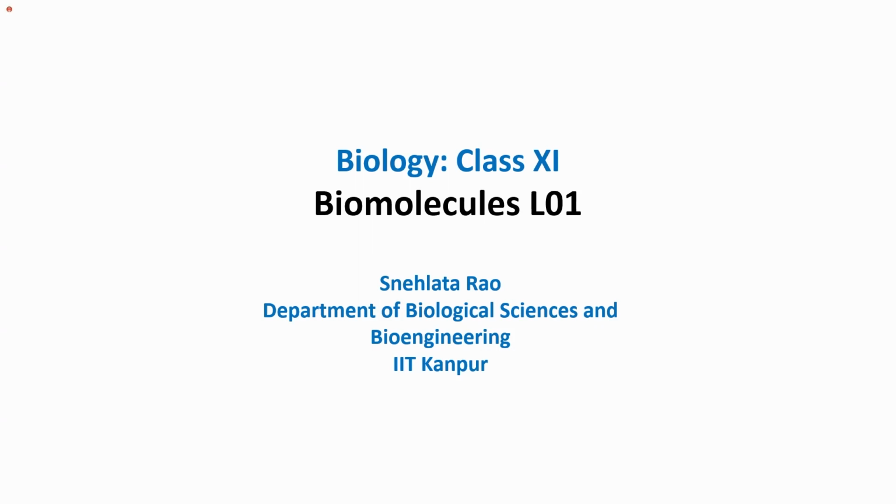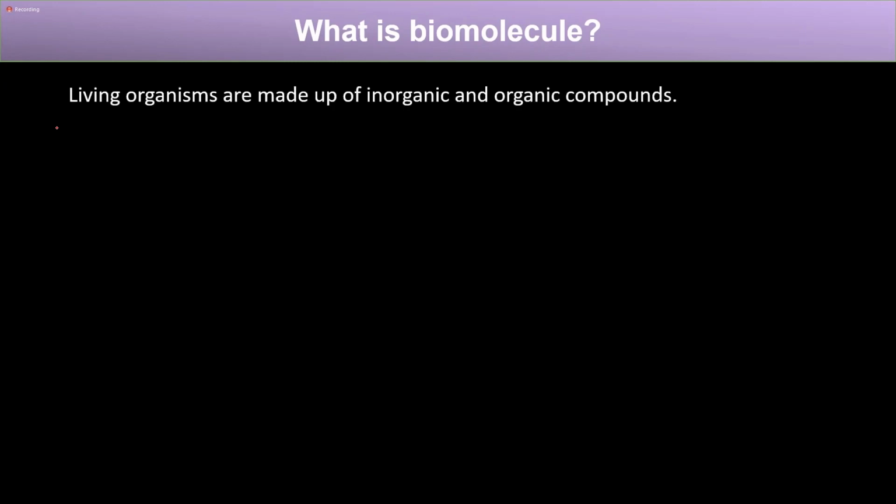Today we will start with a new chapter, that is Biomolecules, and this is lecture 1 of the Biomolecules. So the first question is, what is a biomolecule? Right. Before knowing what a biomolecule is, first let's see what a living organism is made up of. A living organism is made up of two types of compounds, that is inorganic compounds and organic compounds, right? So the organisms are made up of inorganic and organic compounds.